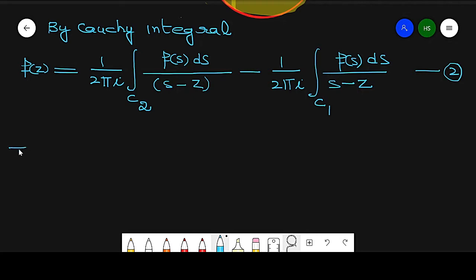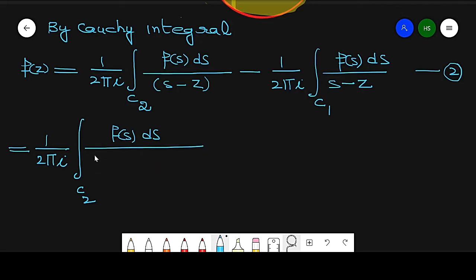So we add the singular point z0 in this way: around C2, f(s) ds over (s minus z0) minus (z minus z0); the z0 cancels.